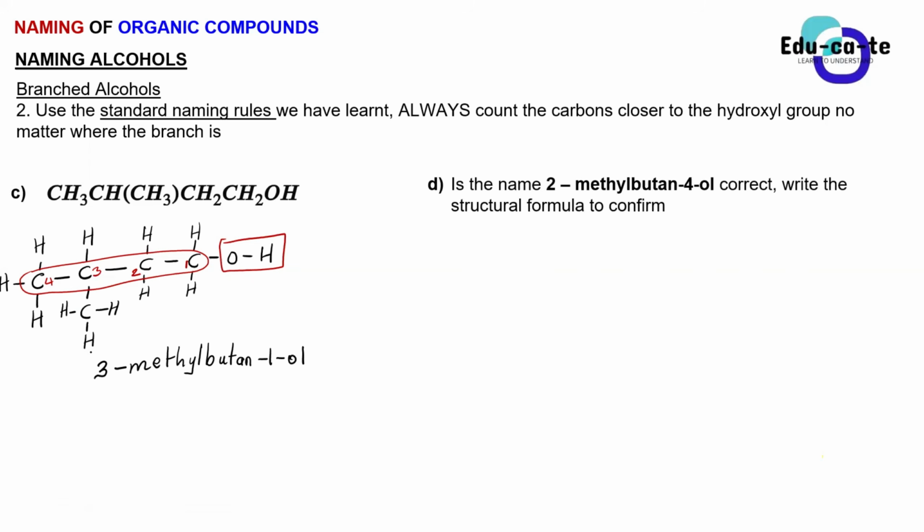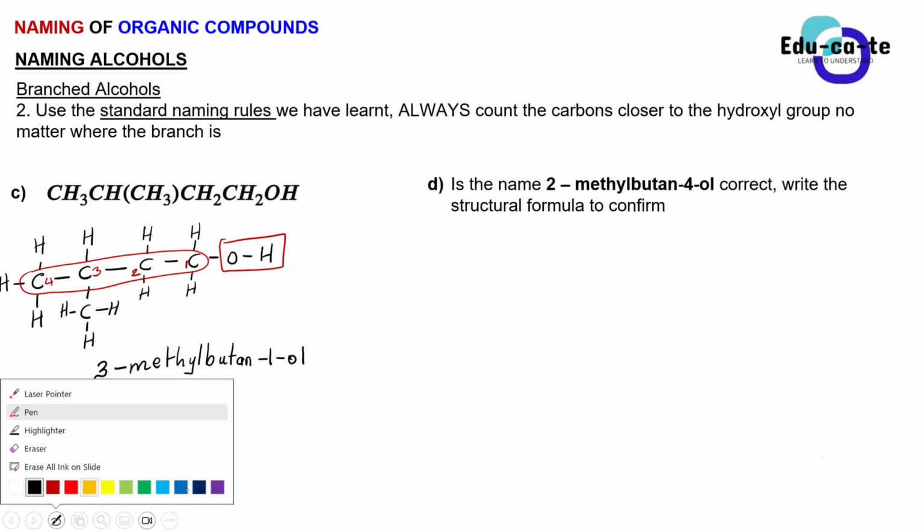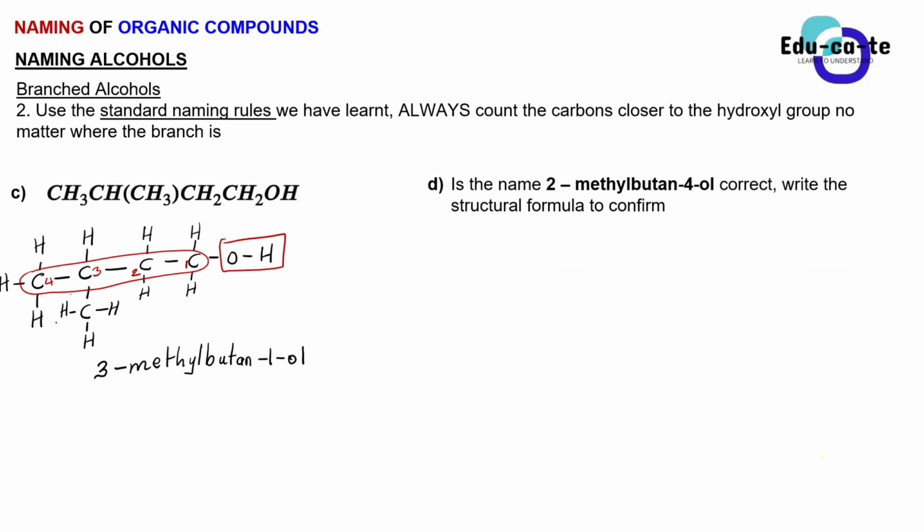So on carbon 3, we are having a side chain. This methyl group is our side chain. So this is your methyl. And then the root name is butane. The AN there is for saturated. Don't forget, guys, it means that our compound has got only single bonds between carbon atoms. Awesome.